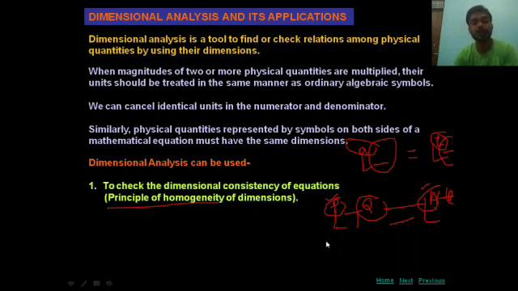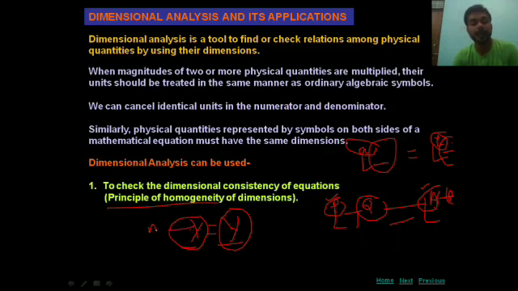What is the principle of homogeneity? Suppose I have X on the left hand side and Y on the right hand side. Then the principle of homogeneity says that if two quantities or two terms are equal, suppose X is equal to Y, then these two things are the same kind of quantity.